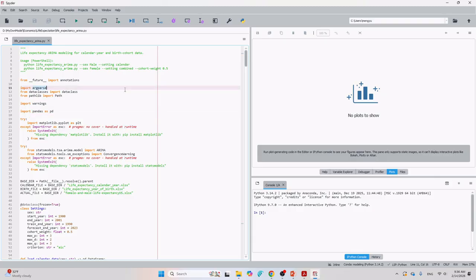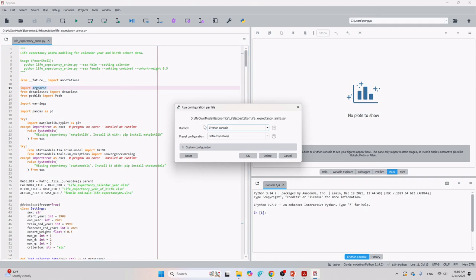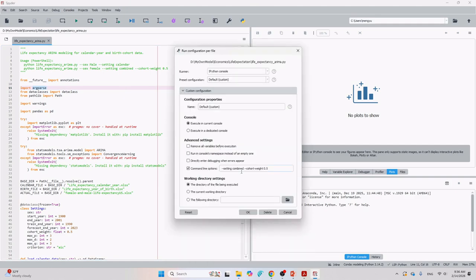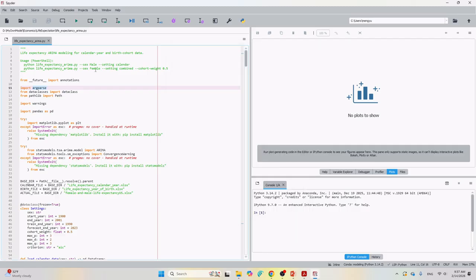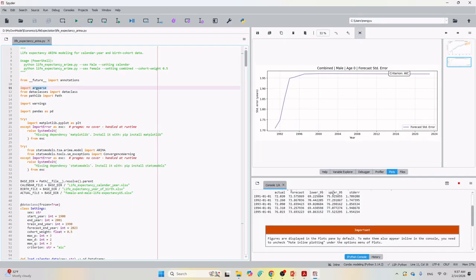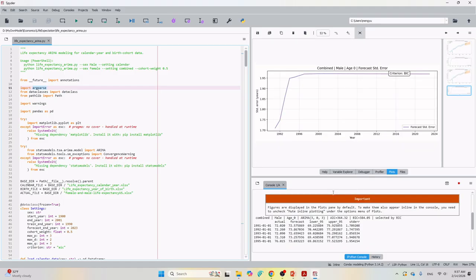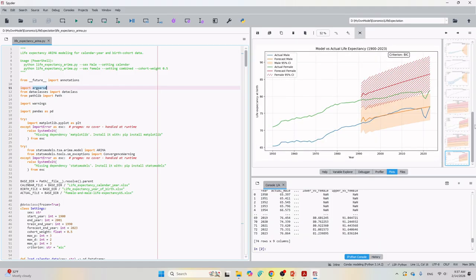The first time I've used cohort weight 0.5. That means the cohort data will have half of the weight. If we run our model, okay, now it's done.